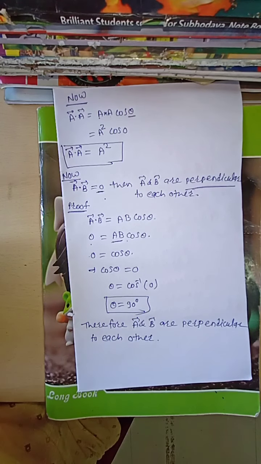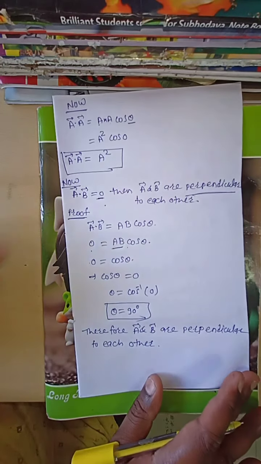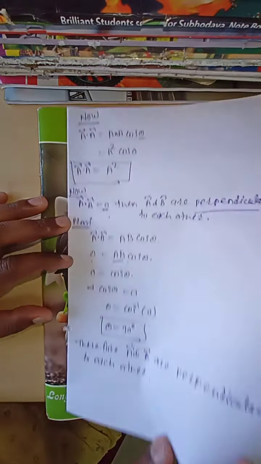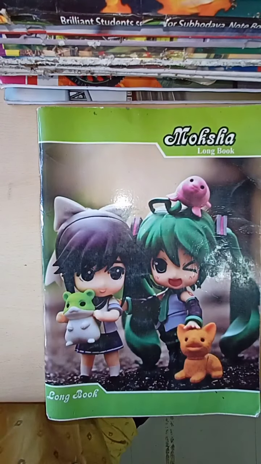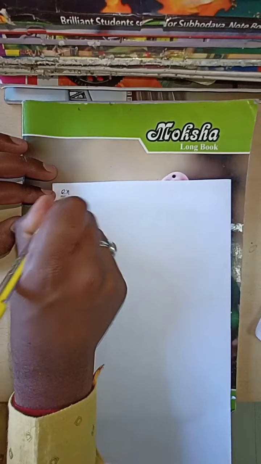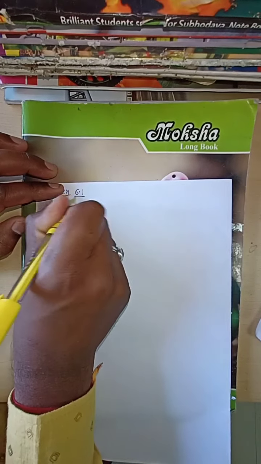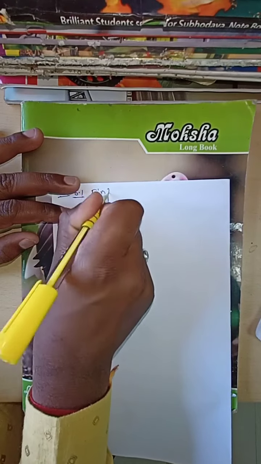Now we have to see one of the examples that is in your textbook. That is example 6.1. Now we have to see example 6.1. What is example 6.1? Example 6.1: Find the angle between